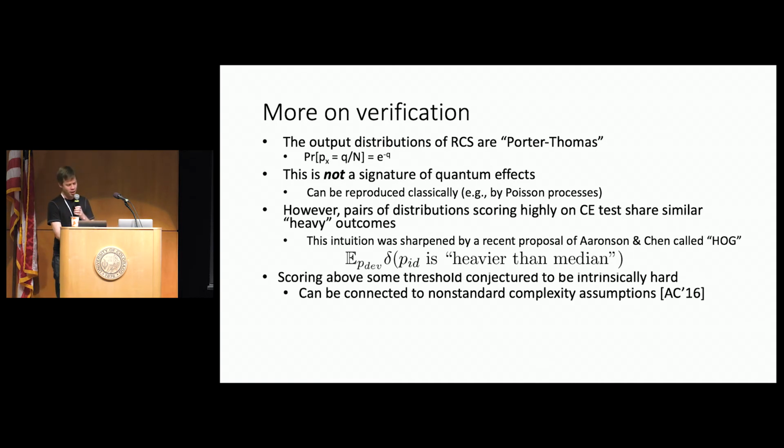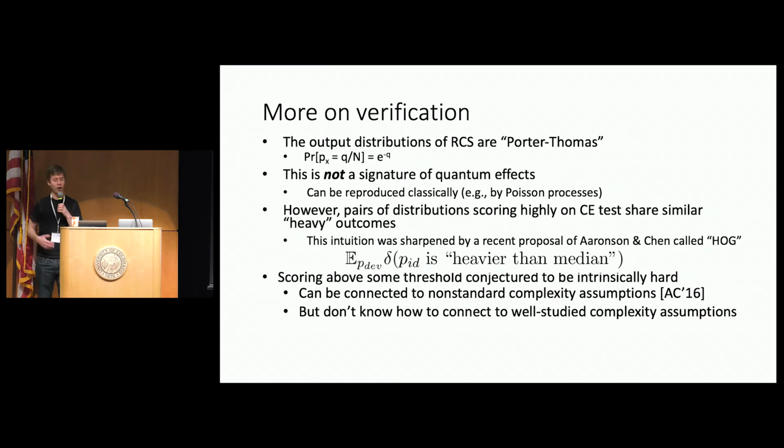Now, they can connect this to non-standard complexity assumptions, which I think are quite interesting. But as of yet, we don't know how to connect this to well-studied complexity assumptions, like, for example, that the PH does not collapse. So we still have, I think, stronger evidence that these sampling tasks are hard, like the ones I discussed in the first half of the talk.